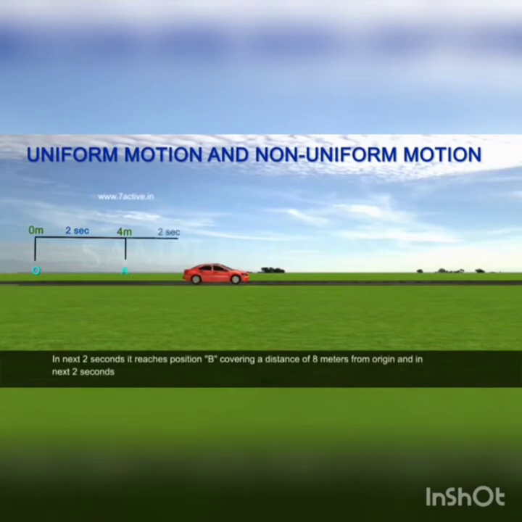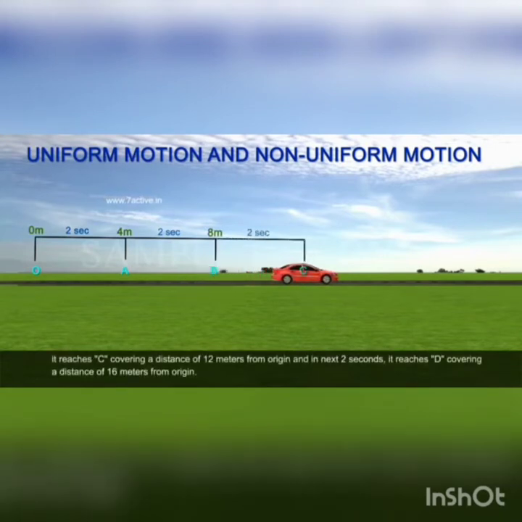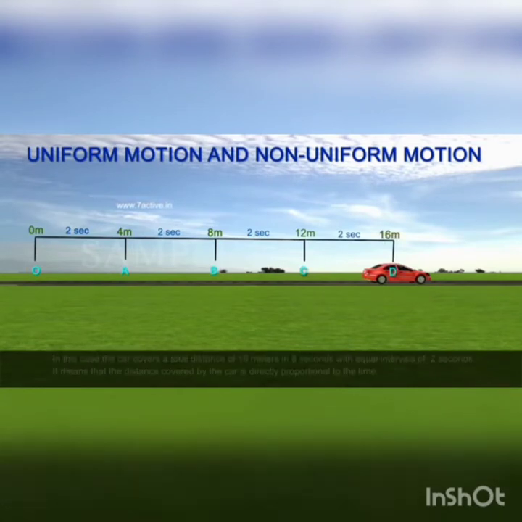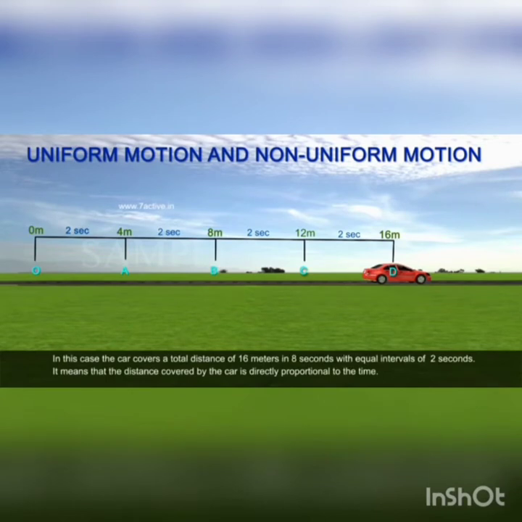In next 2 seconds, it reaches position B covering a distance of 8 meters from origin, and in next 2 seconds, it reaches C covering a distance of 12 meters from origin, and in next 2 seconds, it reaches D covering a distance of 16 meters from origin. In this case, the car covers a total distance of 16 meters in 8 seconds with equal intervals of 2 seconds.